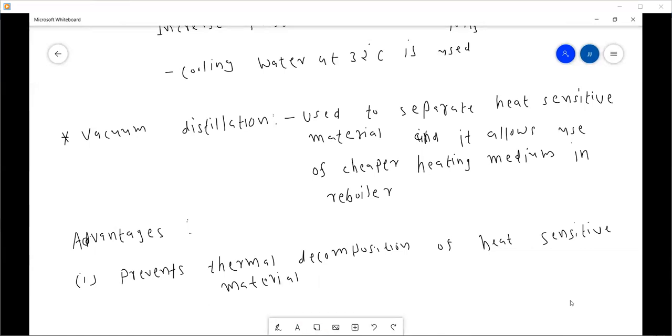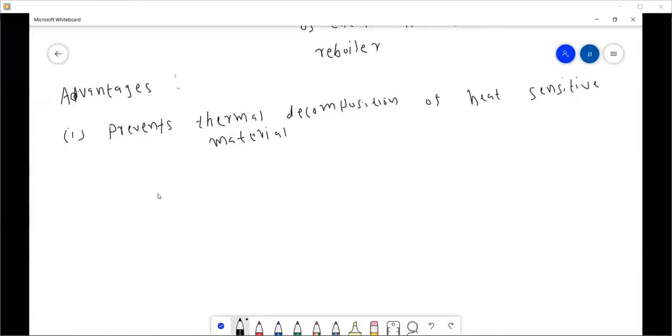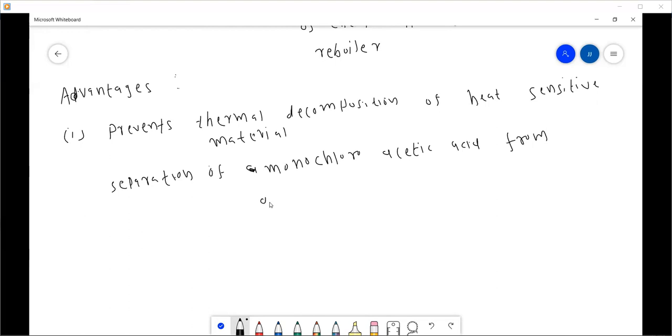For example, I've already given one example, the separation of monochloroacetic acid from acetic acid.